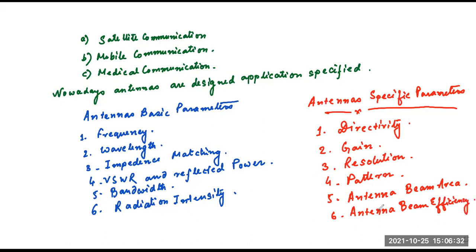Number seven, antenna efficiency. So these are the antenna parameters.